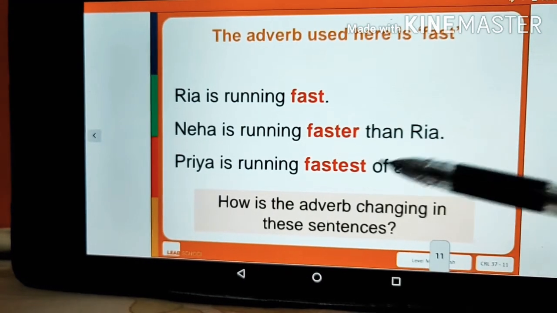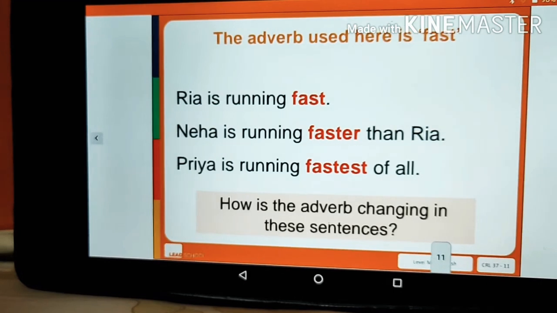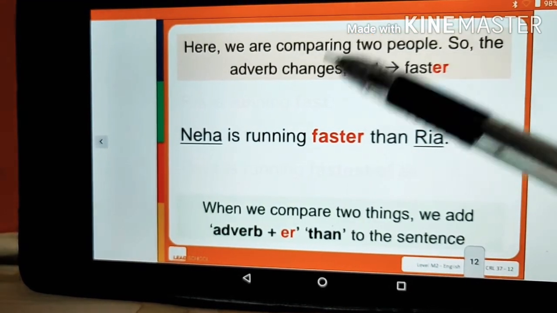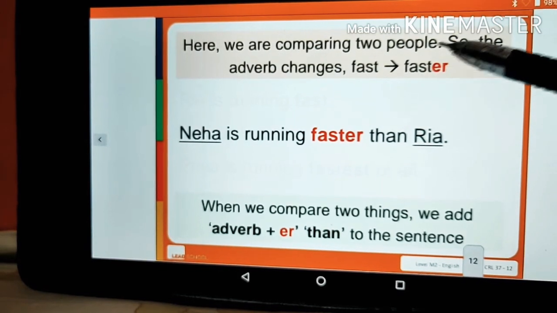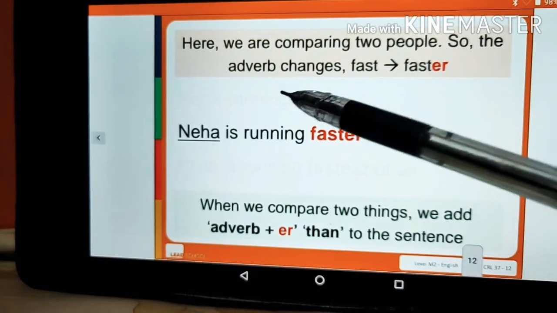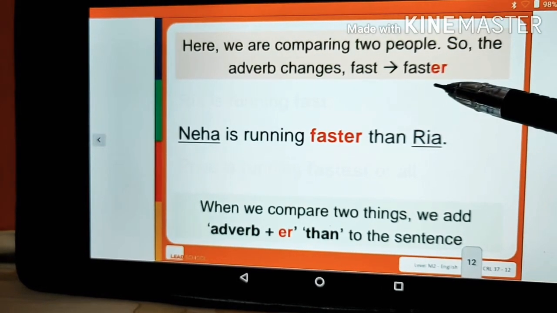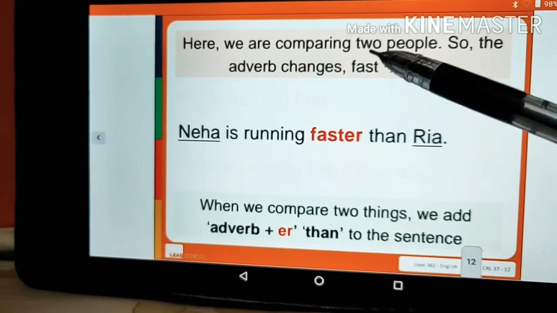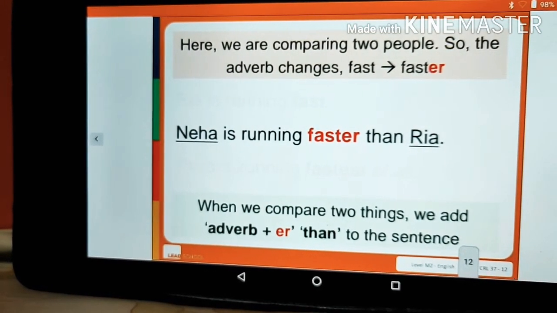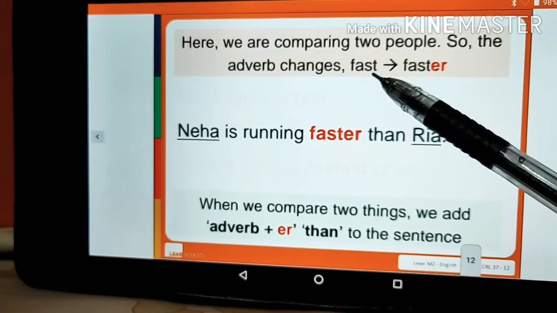As you would be observing, how is the adverb changing in these sentences? See, here we are comparing two people. So the adverb changes from fast to faster. Remember, when we are comparing two people, what do we add?